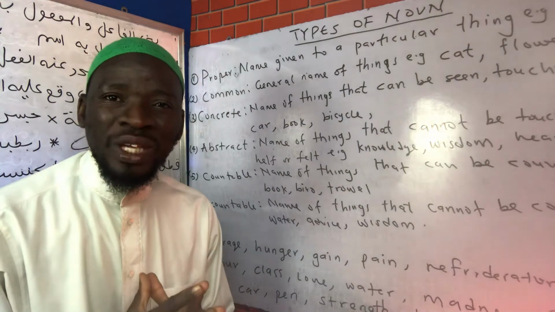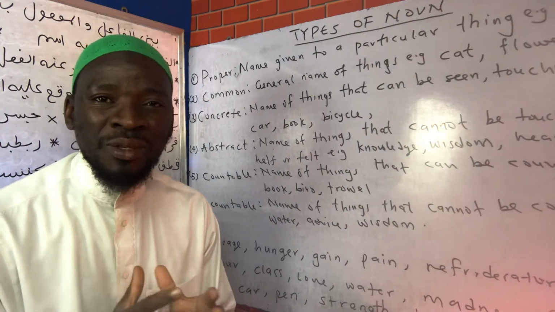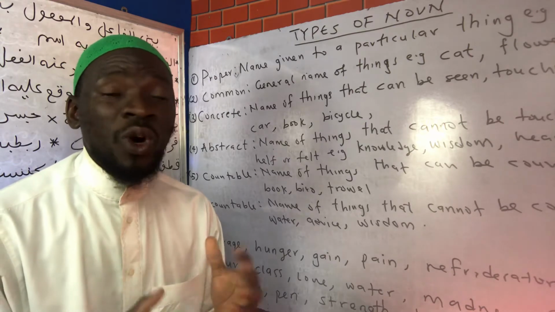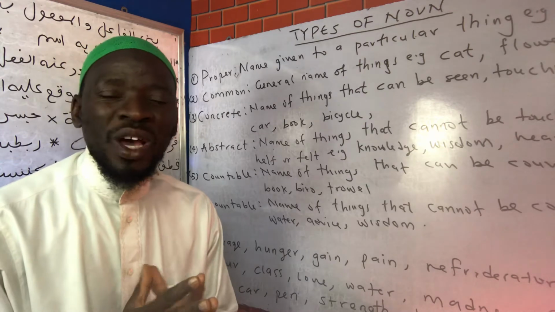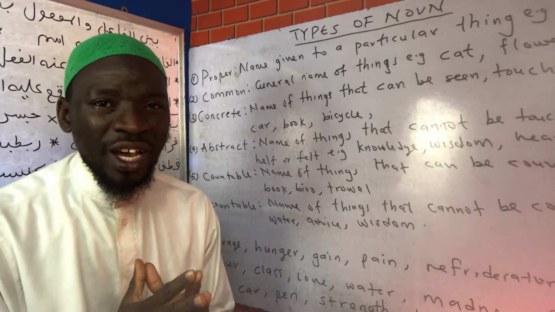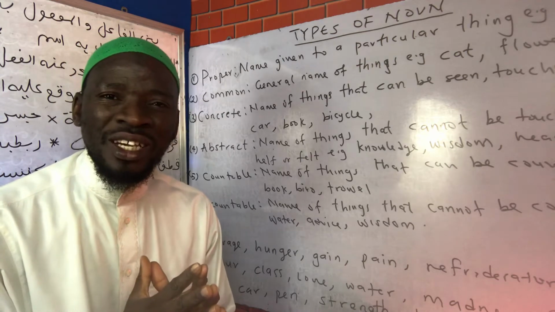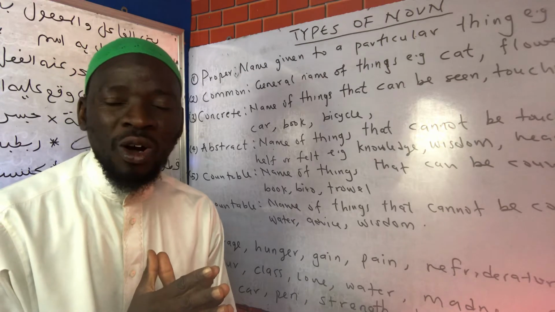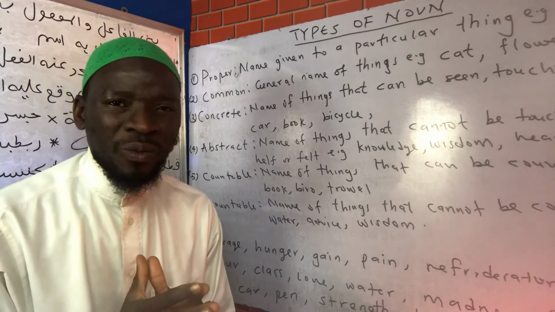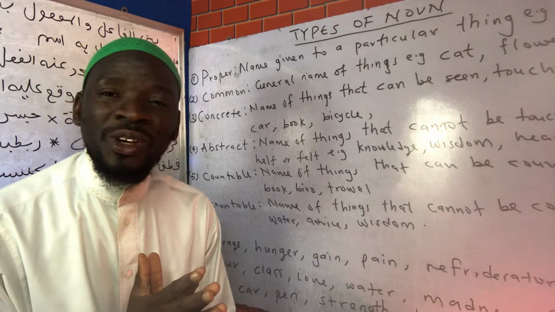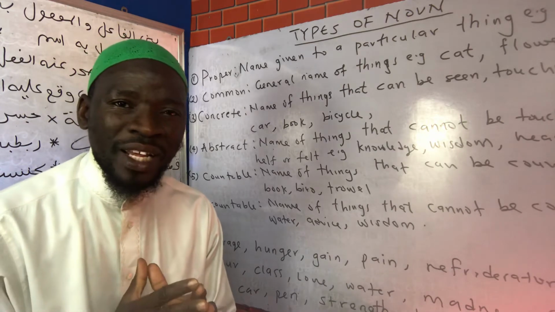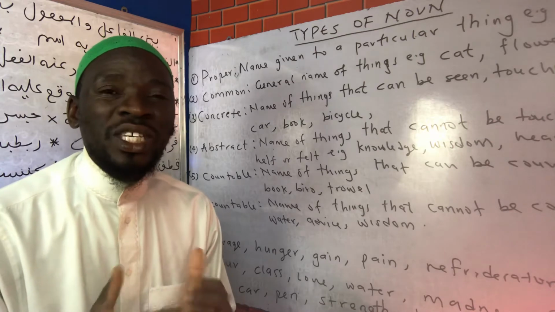In this class today, we want to look at the types of nouns. In one of the previous classes, we mentioned the parts of speech, and we said in the English language there are 8 parts of speech, and the first of them is a noun. And we mentioned the definition of a noun, that a noun is the name of any person, animal, place, or thing. And we gave examples.